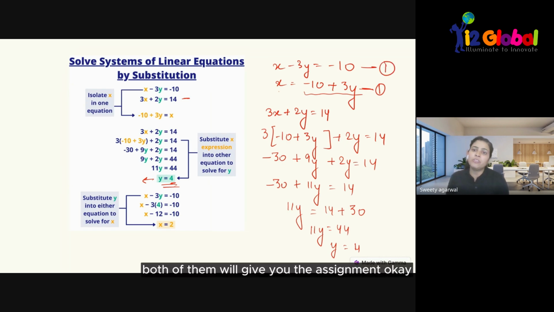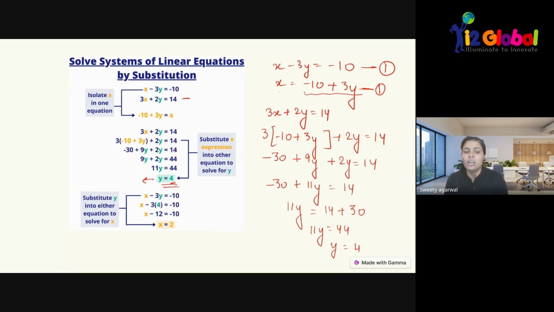Both of them will give you the same answer. Like x minus 3y equals minus 10. I have put the value of y over here and I got the value of x by solving it.